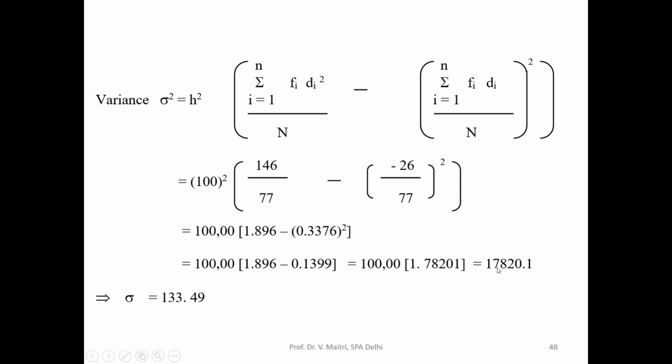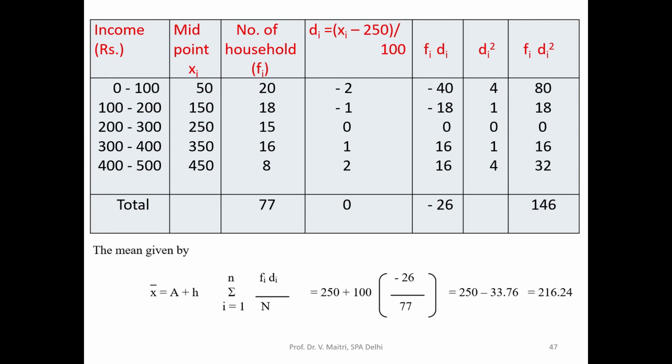So it works out to be 17820.1, and the standard deviation is 133.49. The variance is 17,820, the standard deviation is 133.49, and the mean that we calculated is 216.24.